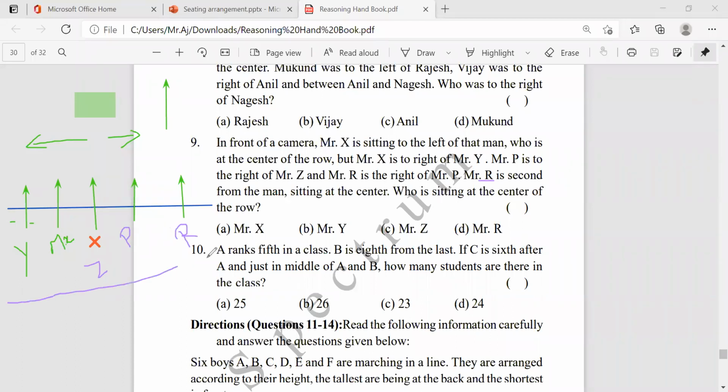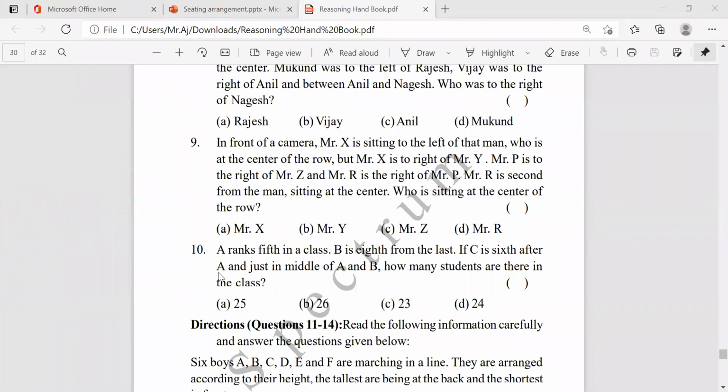Now, who's the center? Who's the center in 5 members? Who's the center? This one is the center. Give the response in at least short box. Okay. The answer is for Mr. X. Sorry, Mr. Z.